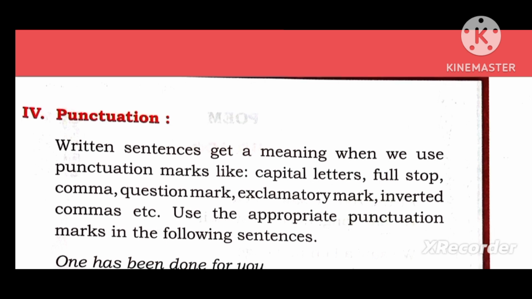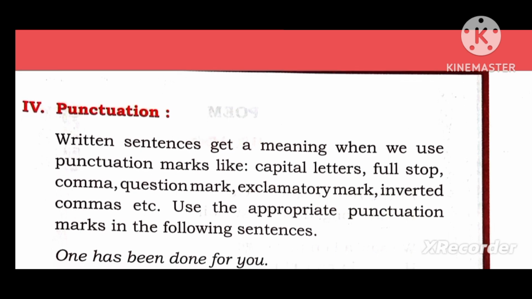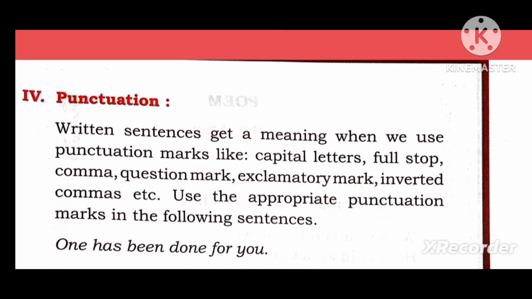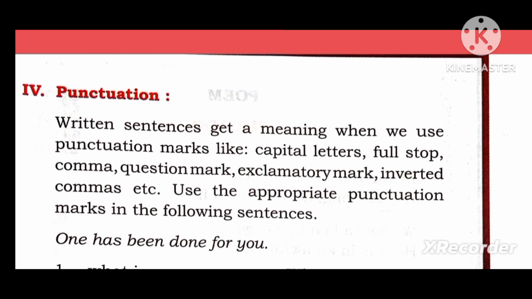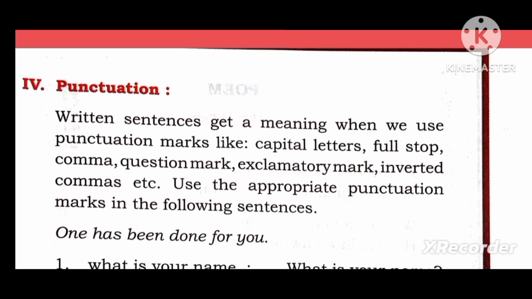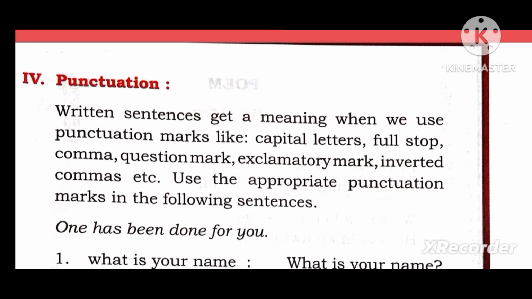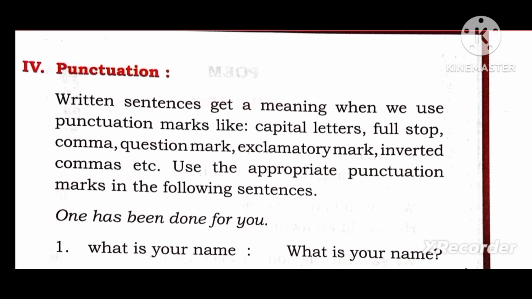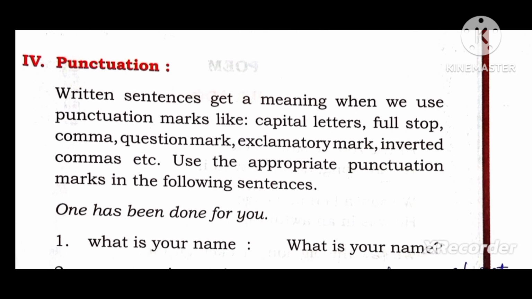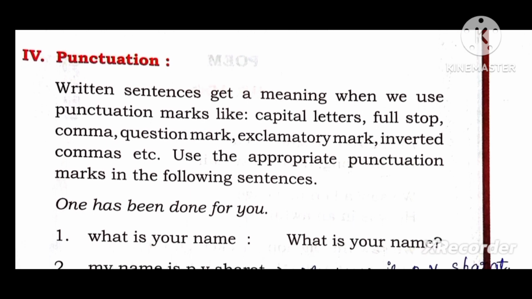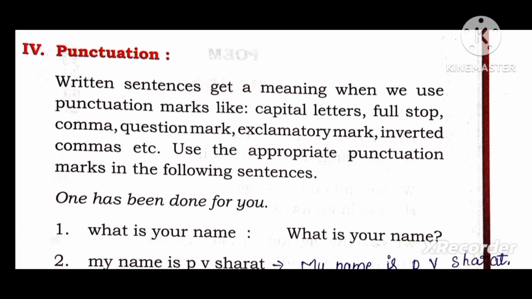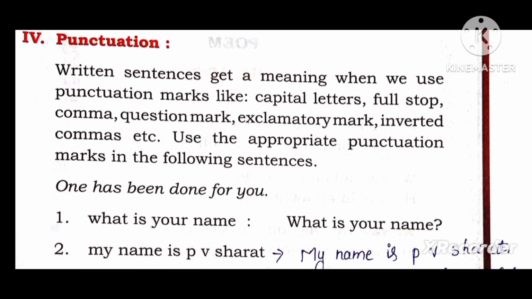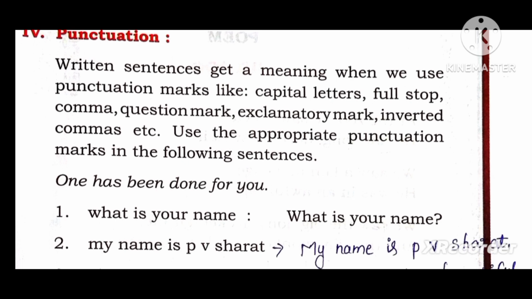Fourth main, punctuation. Written sentences get a meaning when we use punctuation marks like capital letters, full stop, comma, question mark, exclamatory mark, inverted commas, etc. Use the appropriate punctuation marks in the following sentences. One has been done for you. What is your name? In the first sentence, question mark is not there. In the second sentence, we will write a question mark.